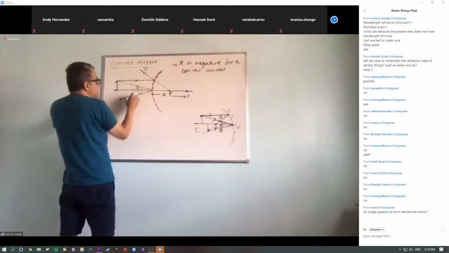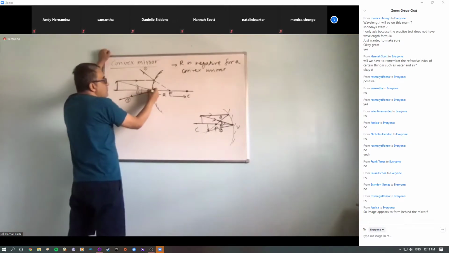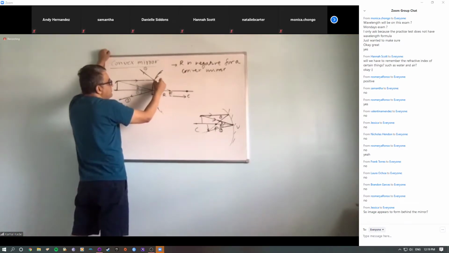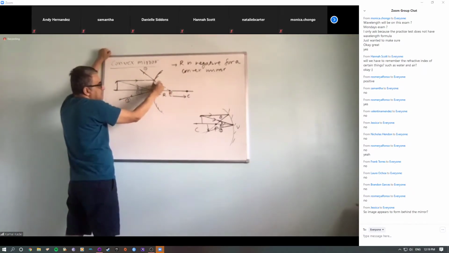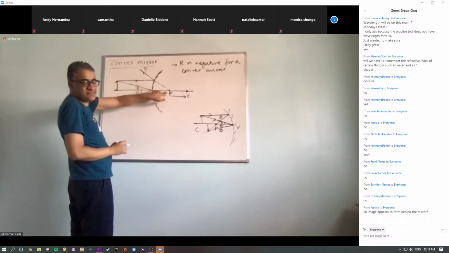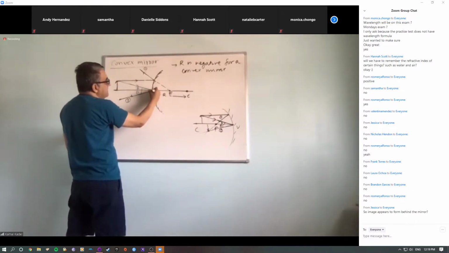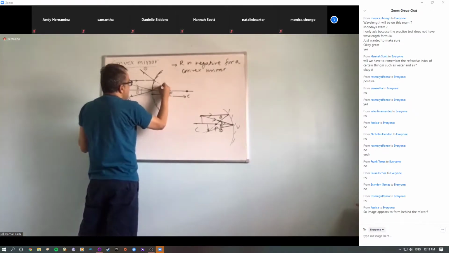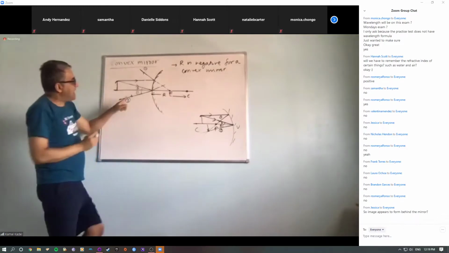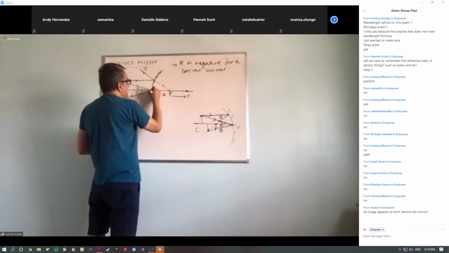Since they cannot meet this side, if you remember what we did for the plane mirror, we have to produce these rays. This ray is already being produced to F. So now we have to produce this ray so that they appear to meet behind the mirror. Now look here, I'm producing this ray. Producing means I cannot bend.